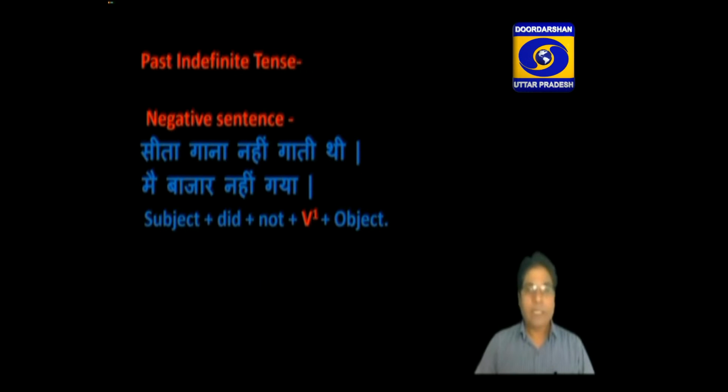Whether the subject is in singular number or in plural number, you have to use did as a helping verb plus not plus first form of the verb plus object. Very simple. Like Sita did not sing a song. मैं बाजार नहीं गया. I did not go to market.